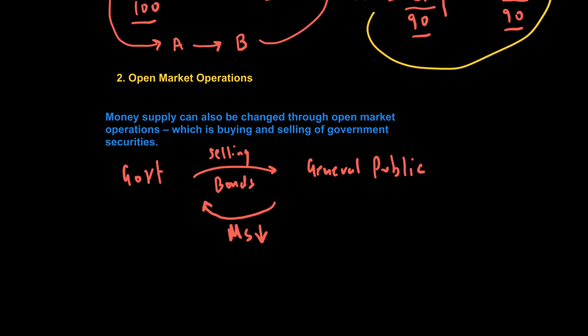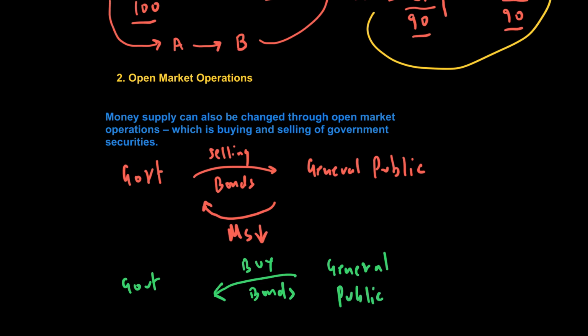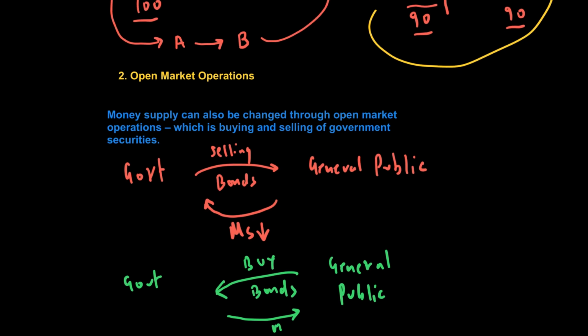Similarly, if the government on the other hand is buying bonds from the general public like you and I, then this results in money supply going up.